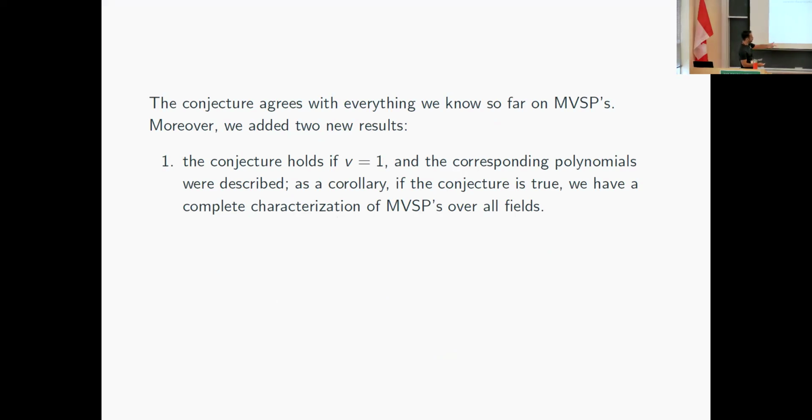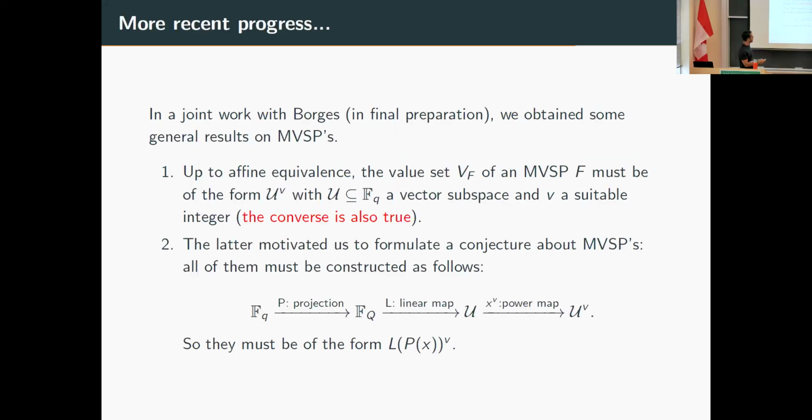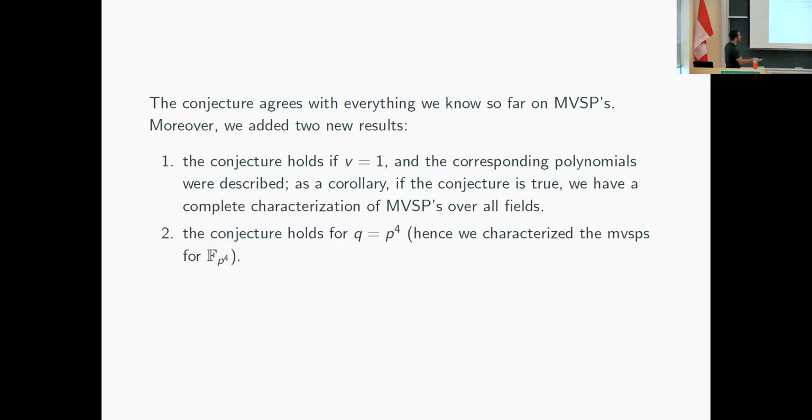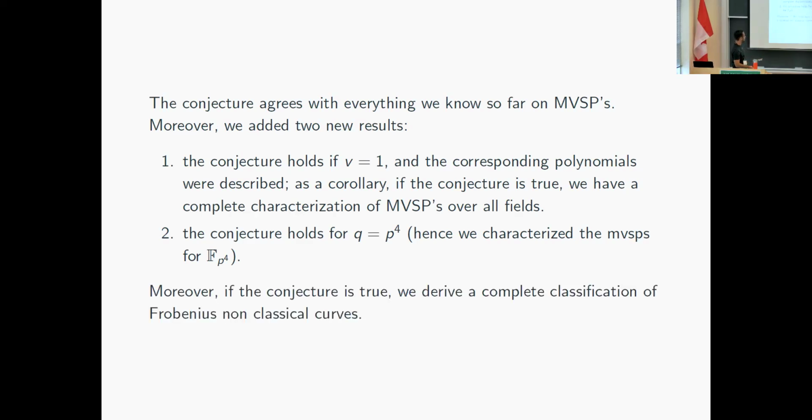And more than that, using our characterization, we can get as a consequence that if the conjecture is true, our result for V equals 1 describes all the possible polynomials. And also, using some character sum techniques, we are also able to cover the case p equals 4 now. And the conjecture is also true.